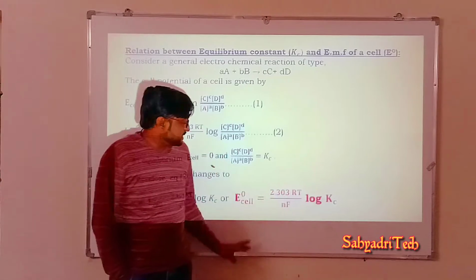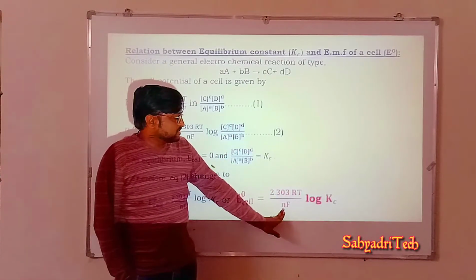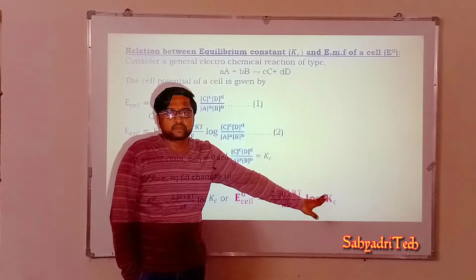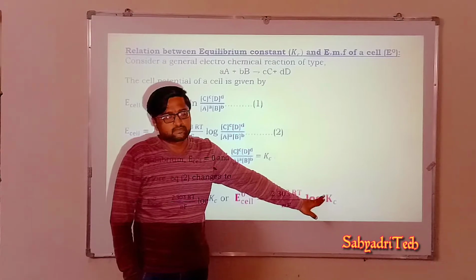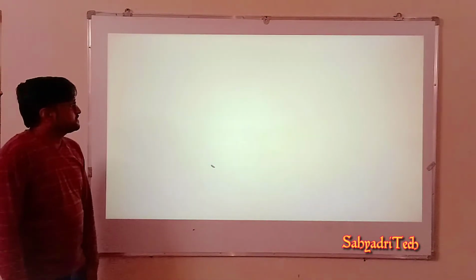So by specifying the cell potential and the number of electrons involved, they used to ask to calculate Kc, that is, the equilibrium constant of a reaction. Well, I hope you understood this. Then coming to the next concept,